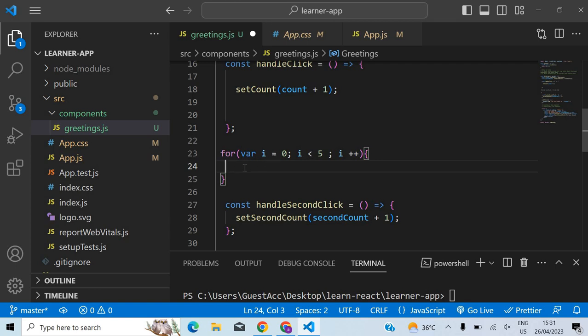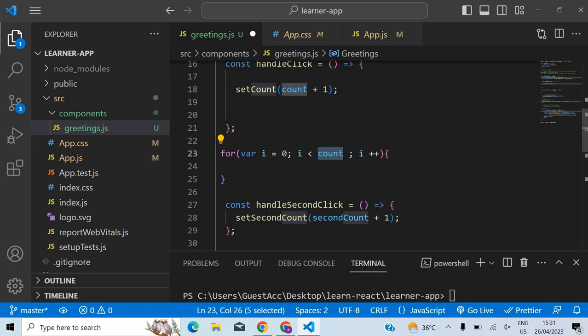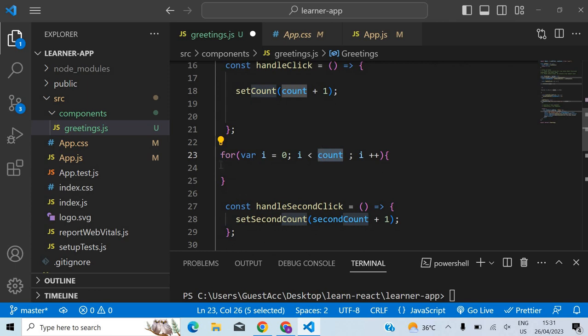The number of times the hook runs depends upon the conditions here actually. For example, let's say this is count, in this case i less than count. Depending upon the value of count, those hooks will be called, right. If the count is 0, for example, the hook won't even be called one time actually. But if the count is 1, it will be called one time. If the count is 2, it will be called that many. So the number of times hook is called depends upon these things that you define here, right.